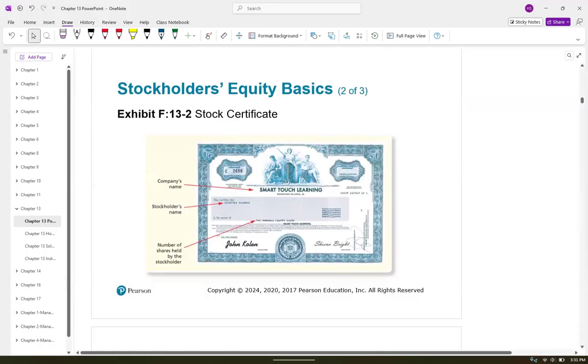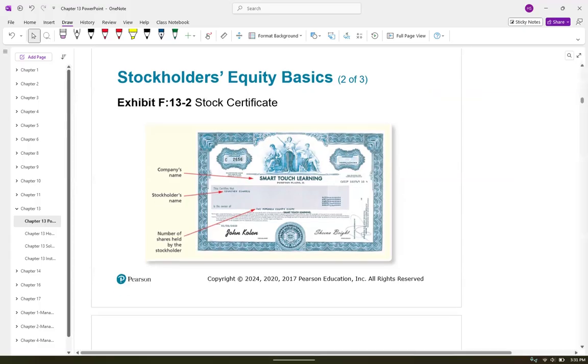I don't think I've ever seen a bond, but I have seen a stock certificate before, and it has all this information on it. Most of the time, if you buy stock in a company, you're not going to be the one keeping this. The broker, whoever handles all of those stock exchanges, will be the ones that hang on to those stock certificates. Okay.